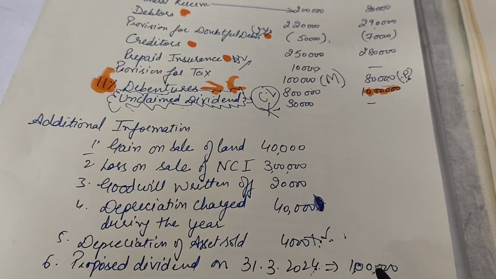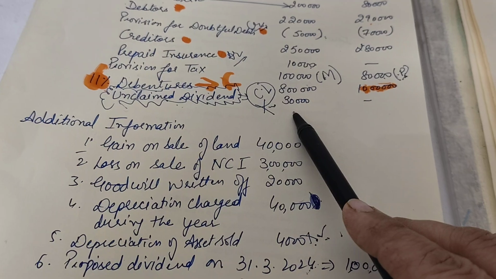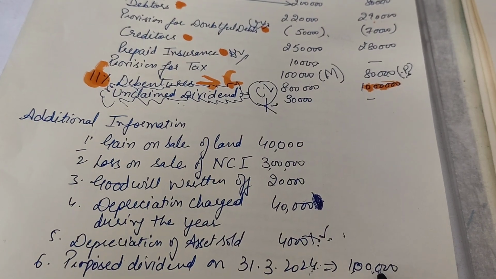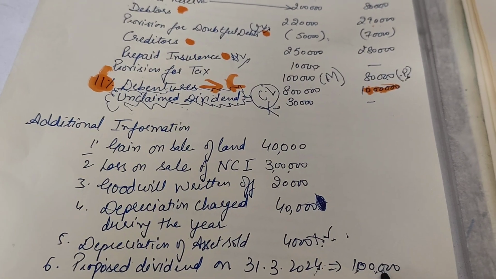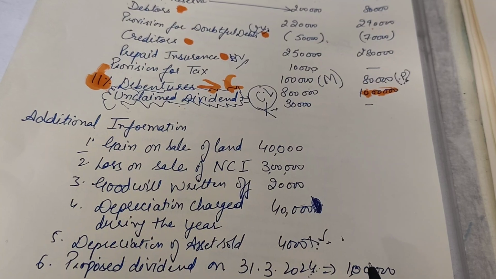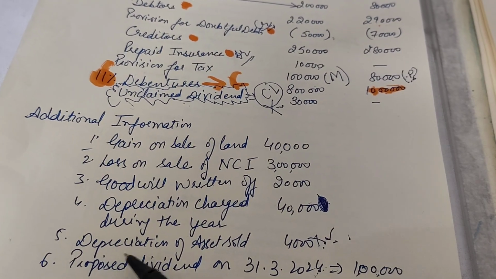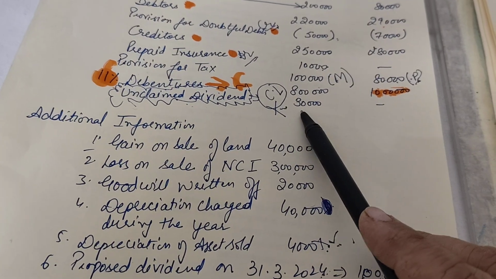How 70? 1 lakh minus 30,000 in financing activities. But in operating activities we will take the total of 1 lakh and it would be added. In financing there would be a deduction for proposed dividend of rupees 70,000.